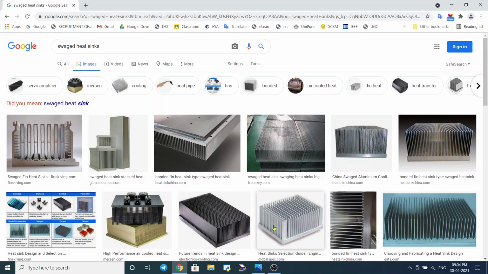Swaged means, again, this is a shape, especially the shape of the metal, in order to reduce the cross section and increase the surface area. So these shapes are obtained by using tools or die.